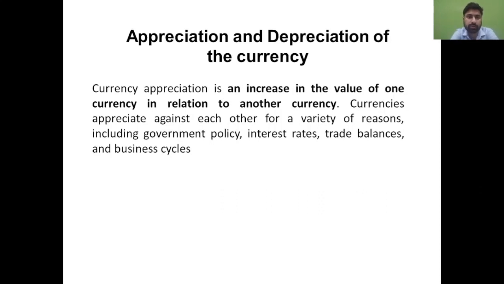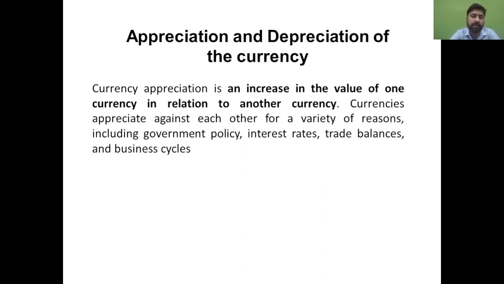Today we are going to talk about a very important topic, which is the appreciation and depreciation of the currency. In the last class, if you remember, we talked about the price currency and the base currency. Those two concepts are again going to play a vital role in understanding this particular topic, the appreciation and depreciation of the currency. This topic is tested every time in your examination, so you need to understand this better, so please concentrate.